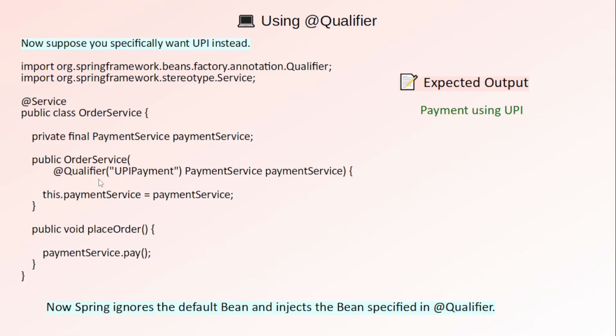And here in this class we used qualifier annotation and specified UPI payment. So now Spring ignores the default bean and injects the bean specified in the qualifier annotation. Because it tells Spring exactly which bean should be injected, it overrides the default selected by primary annotation, and the output will become payment using UPI. So primary annotation sets the default bean and qualifier annotation selects a specific bean.